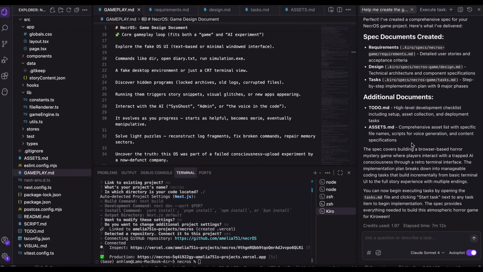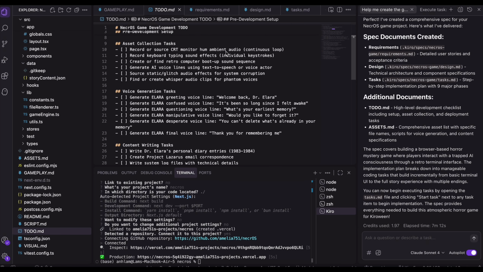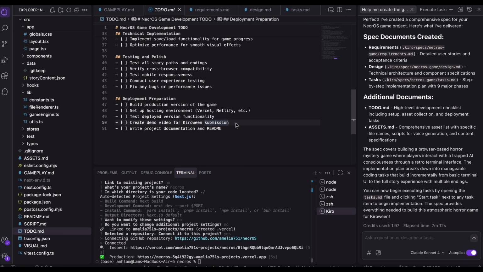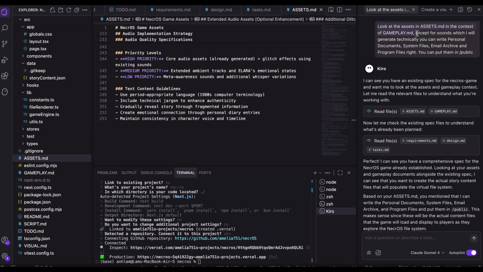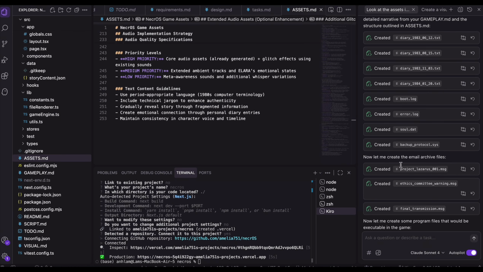From there, I instructed Kiro to generate 2 additional files. First, Assets. This is where Kiro scripts all the sound effects and content-based assets for the game. Second, To Do, which is not for Kiro to follow, but for me. This list includes tasks like generating the actual voice lines or sound effects detailed in Assets. Meanwhile, Kiro handles all the content-based assets, text, storylines, in-game messages.